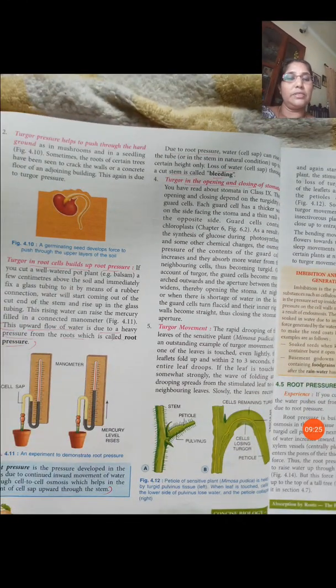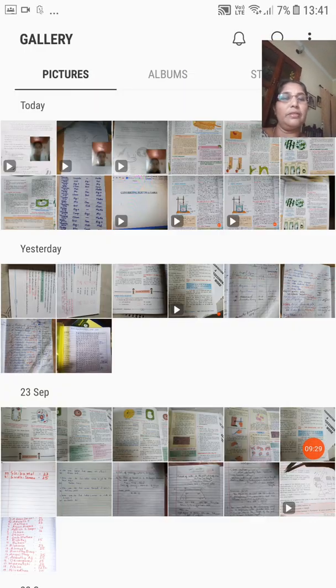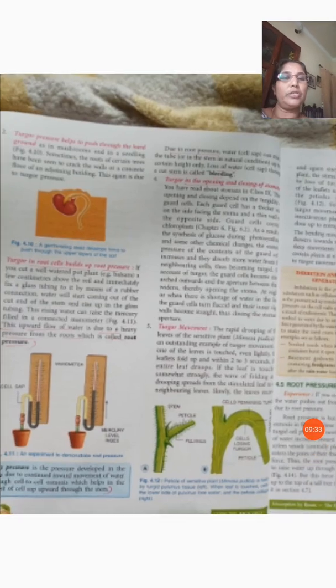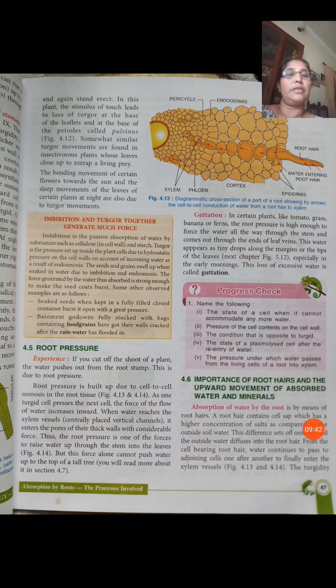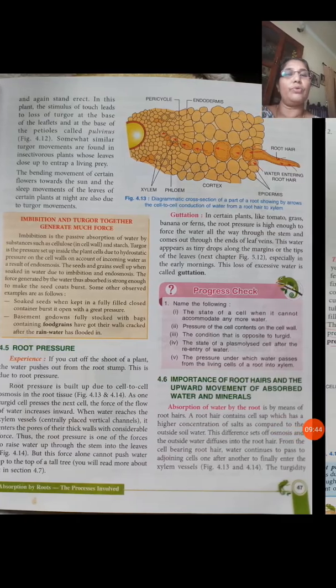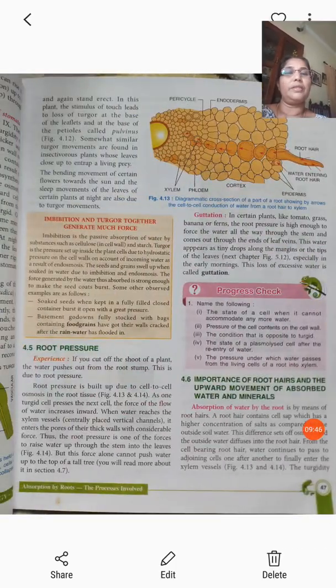So these are the things that happen, the uses of turgor pressure in plants you can see. Then again, the root pressure also you can see. Here the section of a root is shown in the picture.